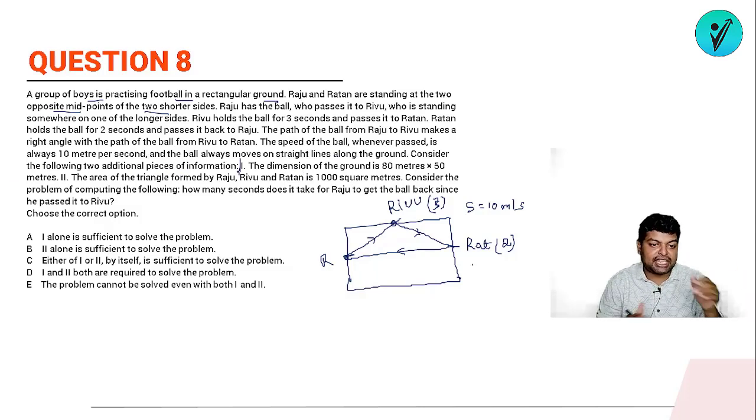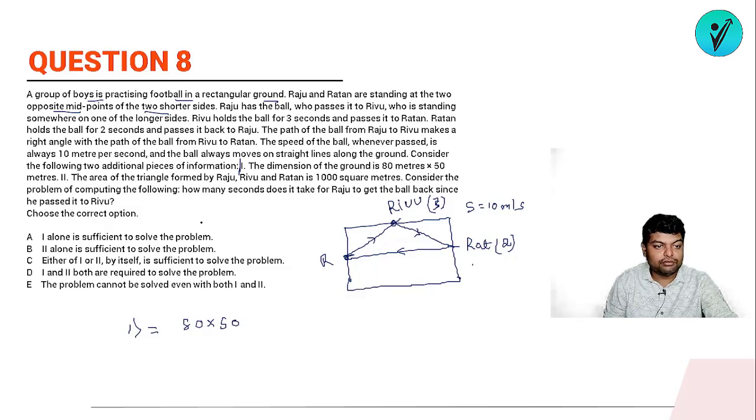ठीक है, यहाँ तक question है. Now this is the statement 1. The statement 1 says that the dimension of the ground is 80 into 50 meters. Okay, so in statement 1 we have the dimension of the ground which is 80 into 50. Statement 2, the area of the triangle formed by Raju Ratan is 100 square meters.